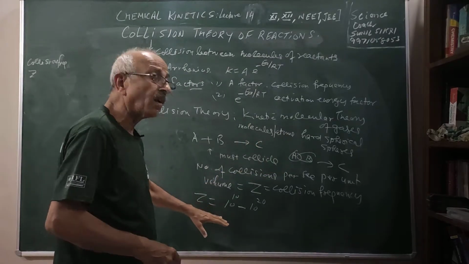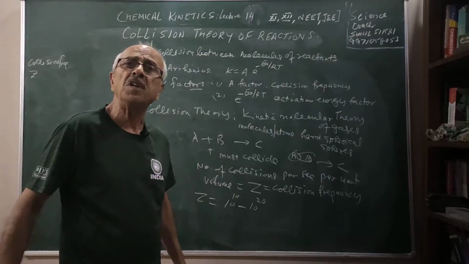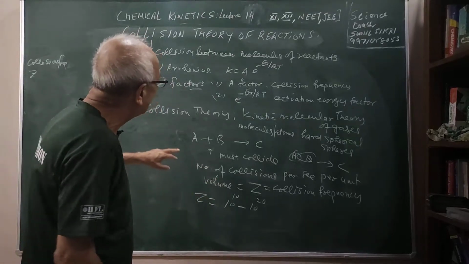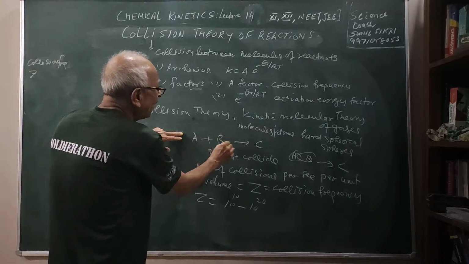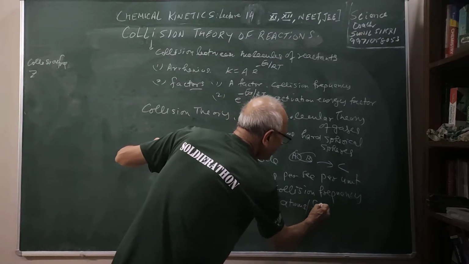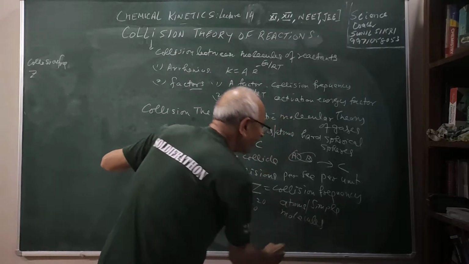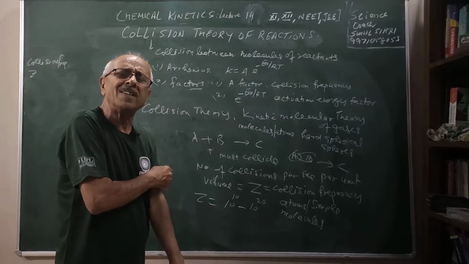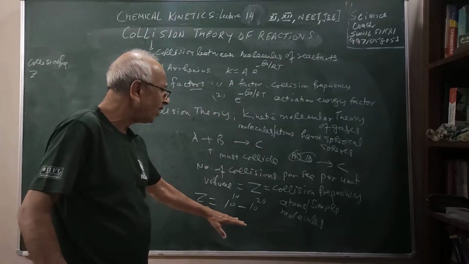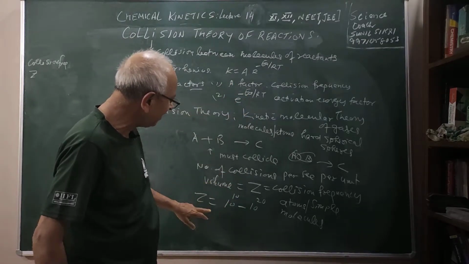If this becomes a true story, then the rate of the reaction will be very fast. That means reactions will be finished in fractions of a second. That may be true for some reactions. If A and B are simple atoms or simple molecules, then this collision number could be a factor. But the interesting thing we already told you is that it is not only the collision number, but activation energy is also required. So a factor which we are talking about is nothing but Z.